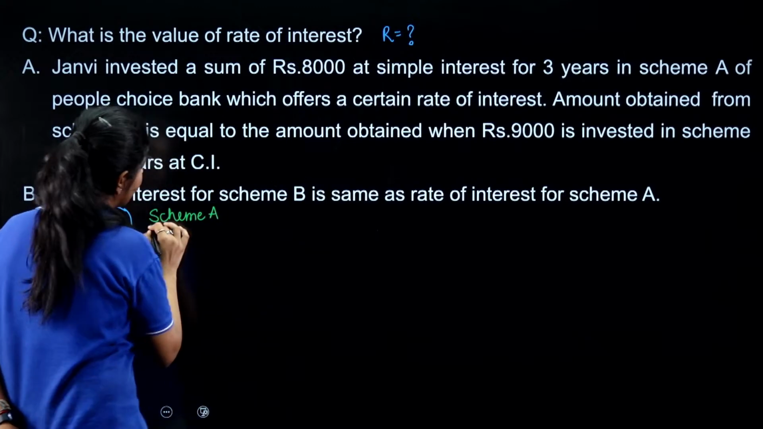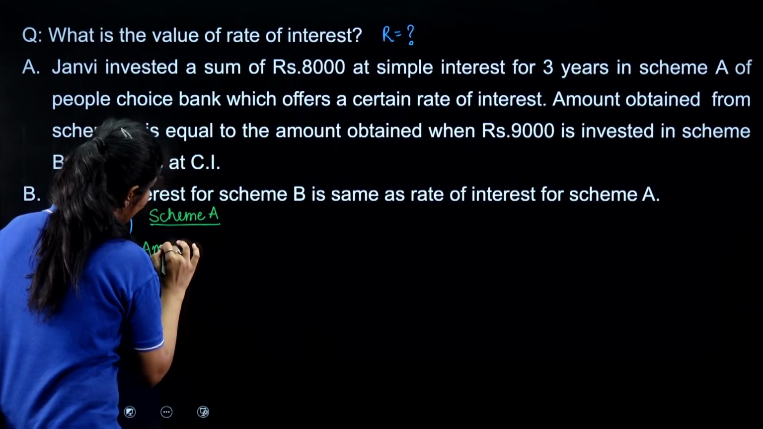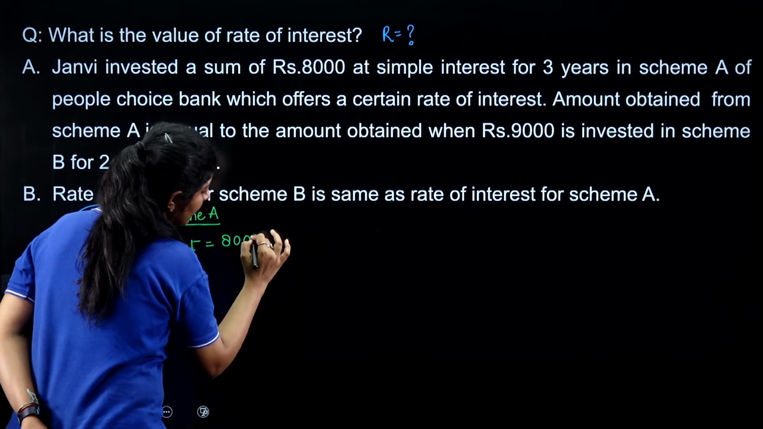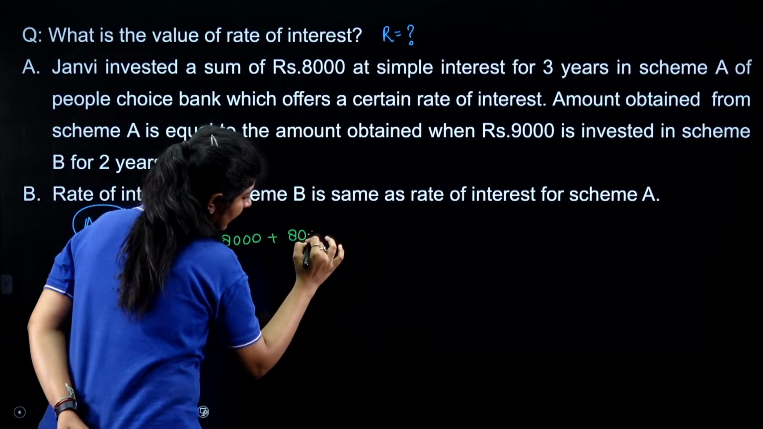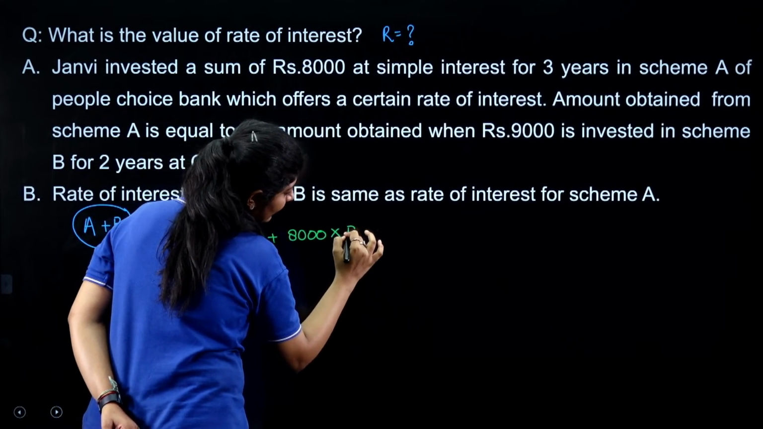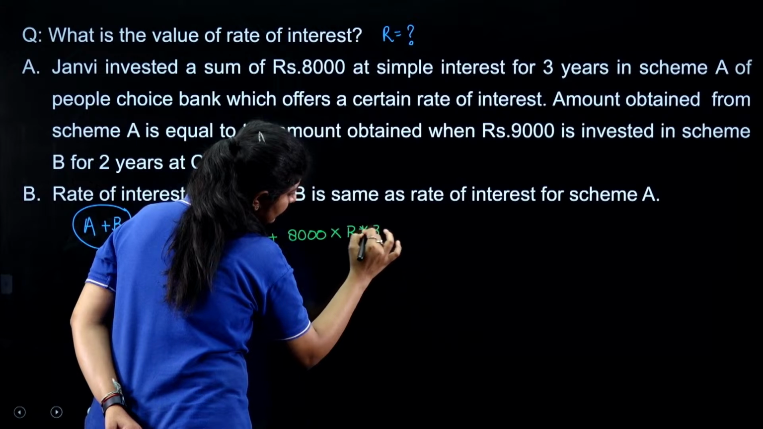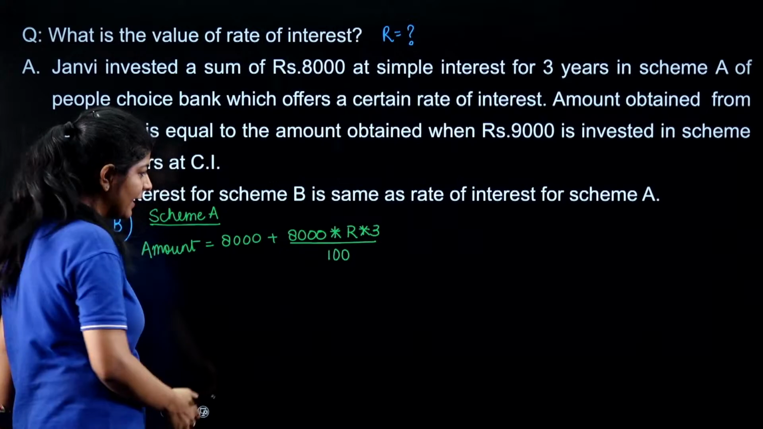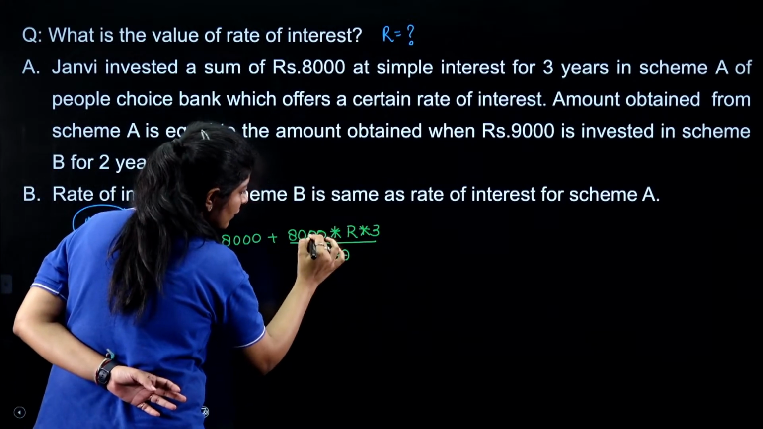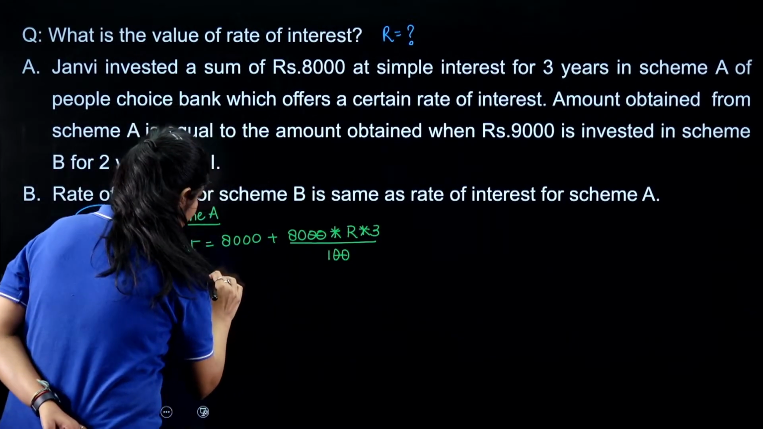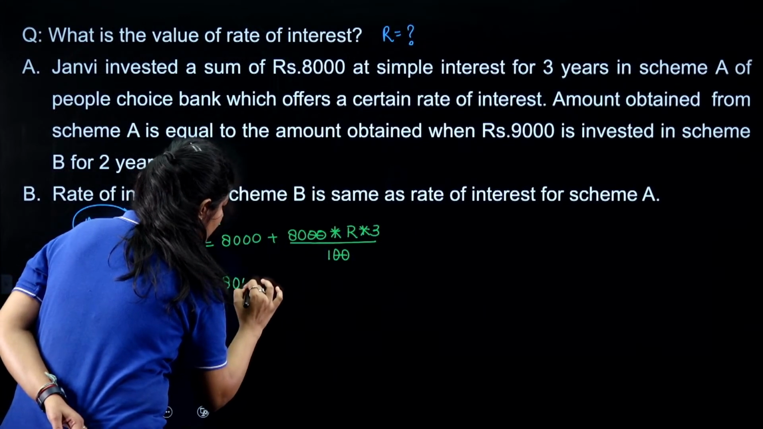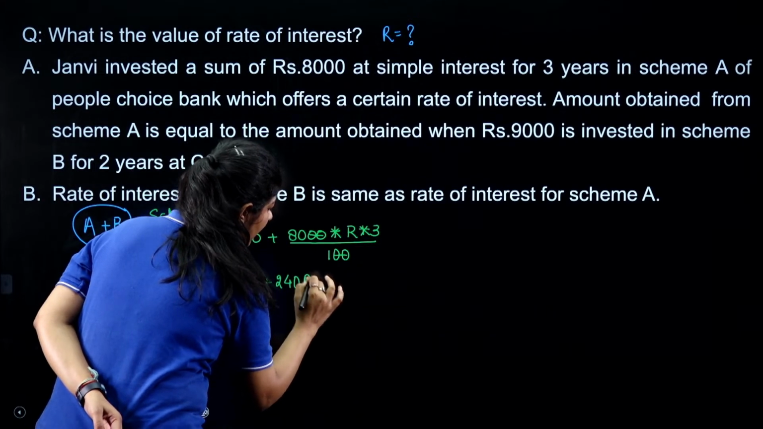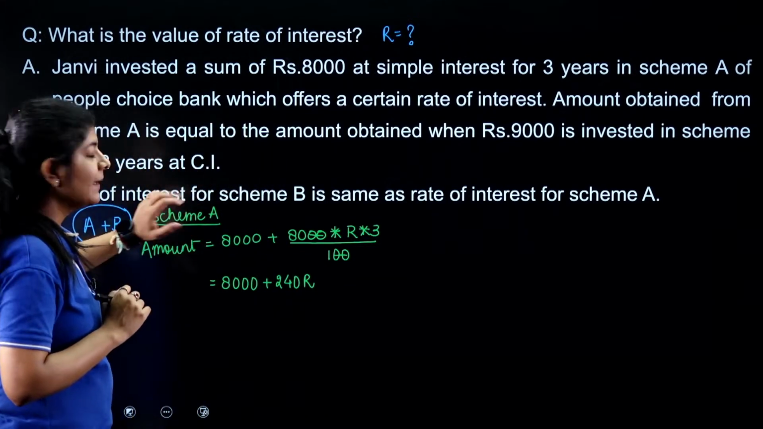the amount we are getting is the principal, that is 8,000, plus the interest on it, 8,000 at rate of interest R for 3 years, right? Now if I solve this, these two zeros and these two zeros are eliminated. The amount that I am getting is 8,000 plus 240R. This is the amount that we are getting from scheme A.